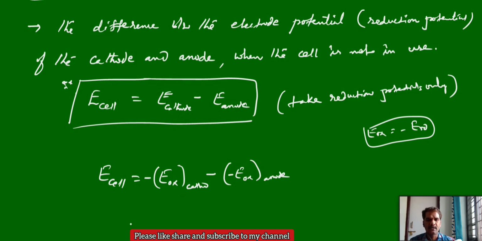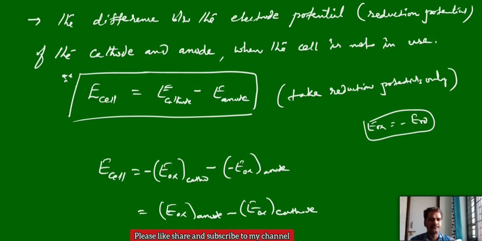Minus minus gives plus, so we can write E oxidation of anode minus E oxidation of cathode. If you take oxidation potentials, anode minus cathode; if you take reduction potentials, cathode minus anode.